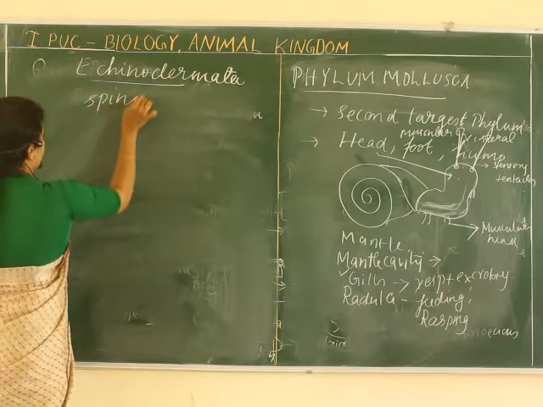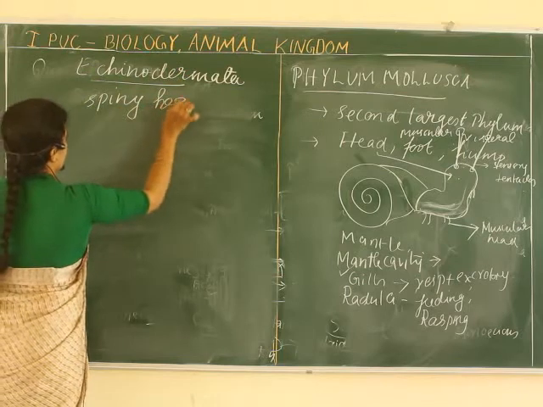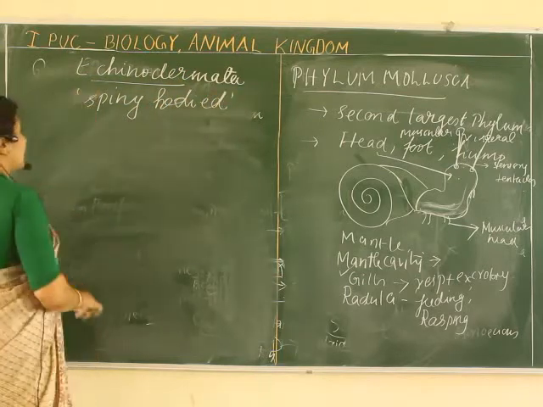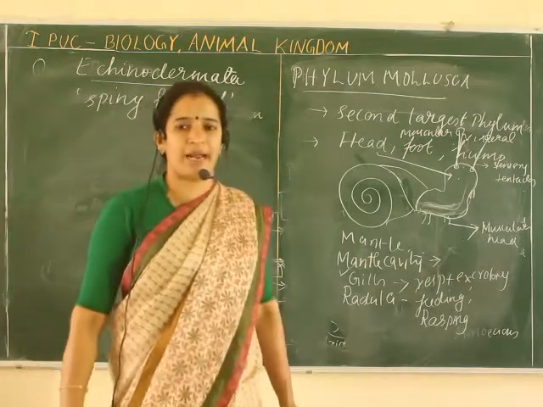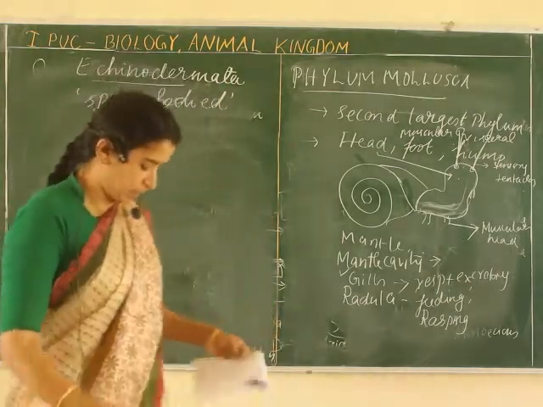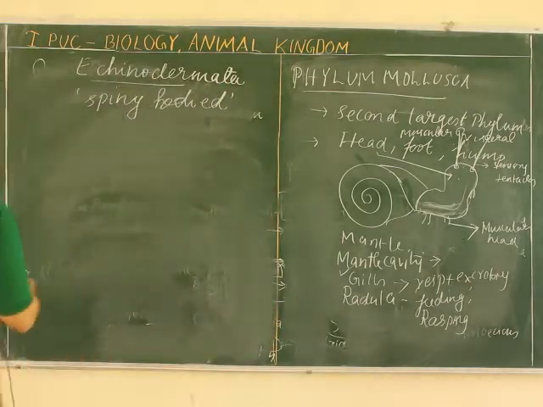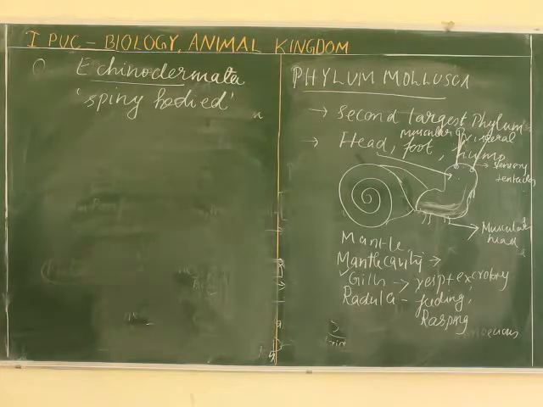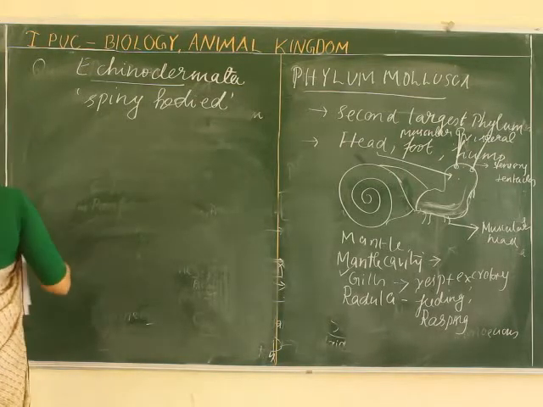Because all over the body it has spine-like structures. So the meaning itself is like that, Echinodermata, spiny bodied animals. So the last phylum under Non-chordata is Echinodermata.